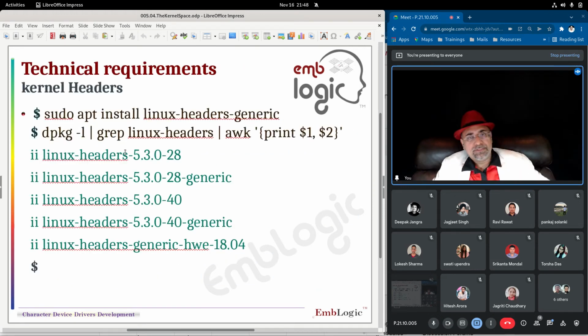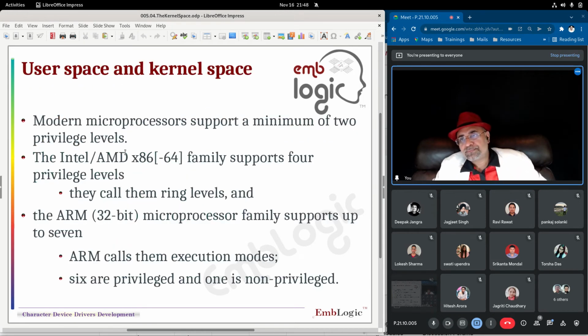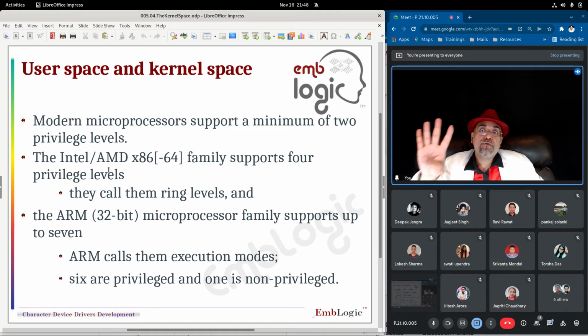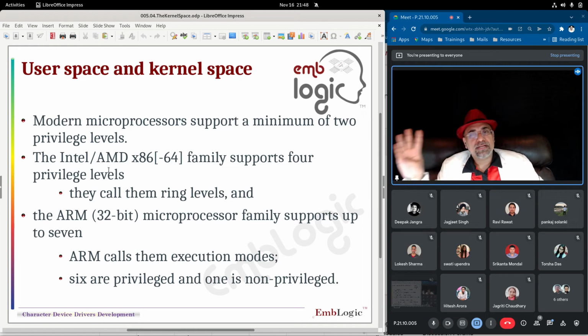These commands are given in your notes. Modern microprocessors support a minimum of 2 privilege levels, that is ordinary mode and super user mode, the root user. AMD and all other x86 family support 4 privilege levels. We work on x86 machines. There are 4 privilege levels.